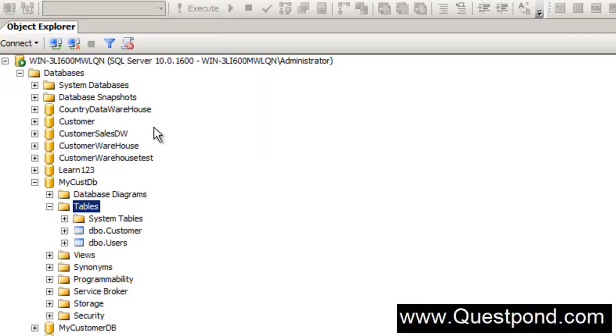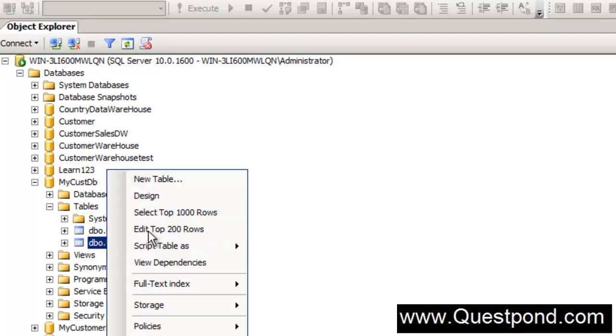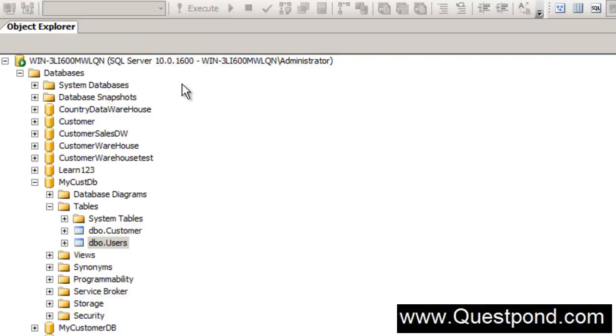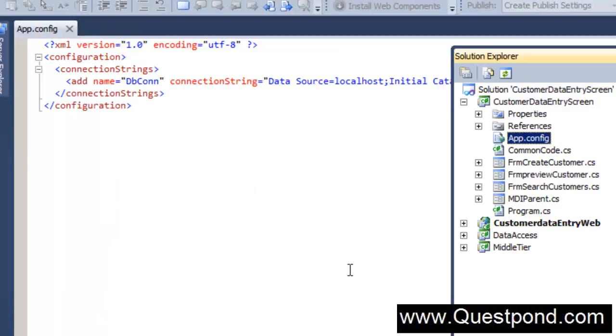Right. So if you see now, in my myCusDB database, I have one more table called users. Let's go ahead and make some entries into this table. Let's create some fictitious users. The first user can be Shiv, password pass@123. Second user can be Raju, Raj@123. In simple words, anybody who wants to access our application should be a registered user from this table, right? So let me close this, and let me go back to my application here.